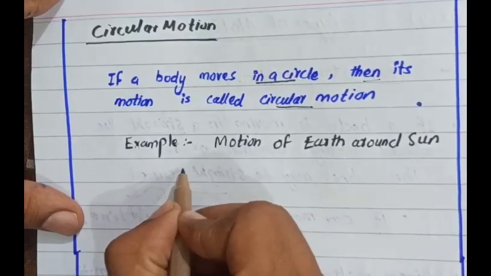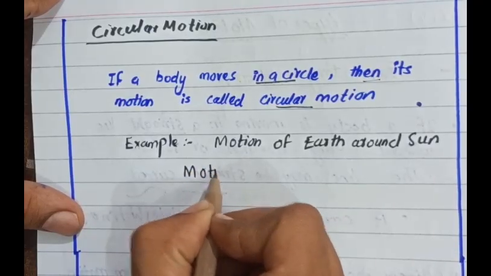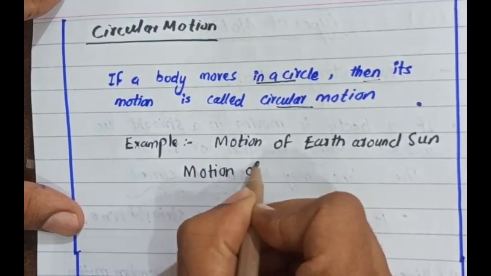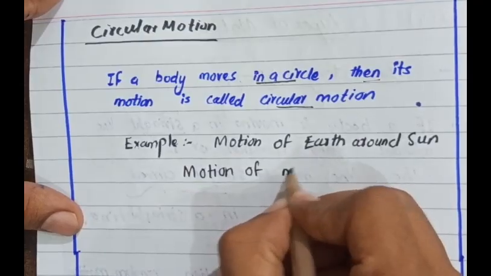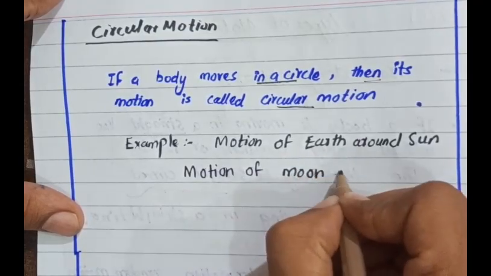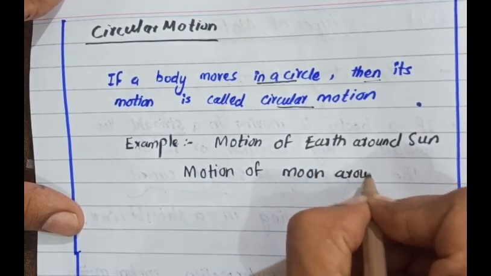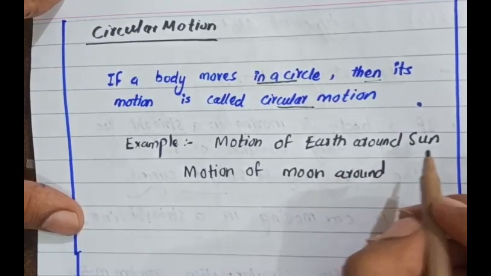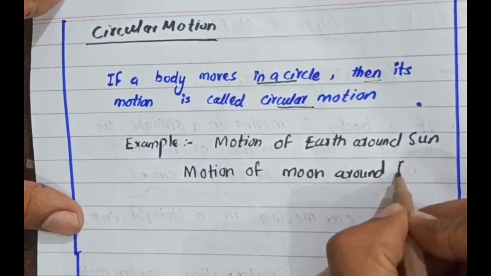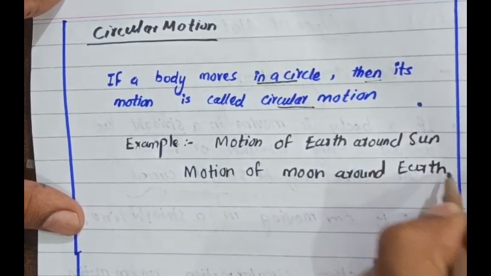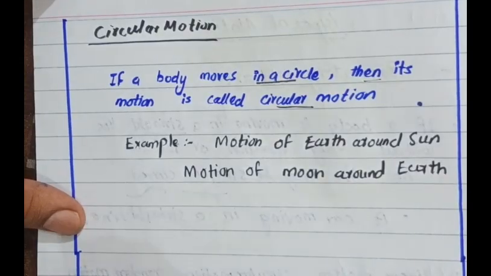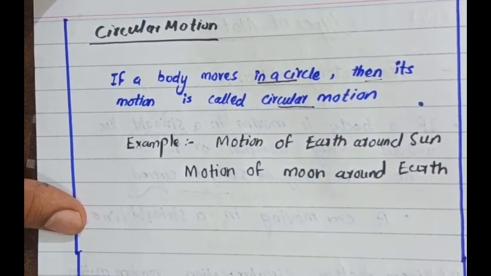For example, the motion of the moon around the earth. As you know, the moon revolves around the earth. The motion of the moon around the earth is an example of circular motion.